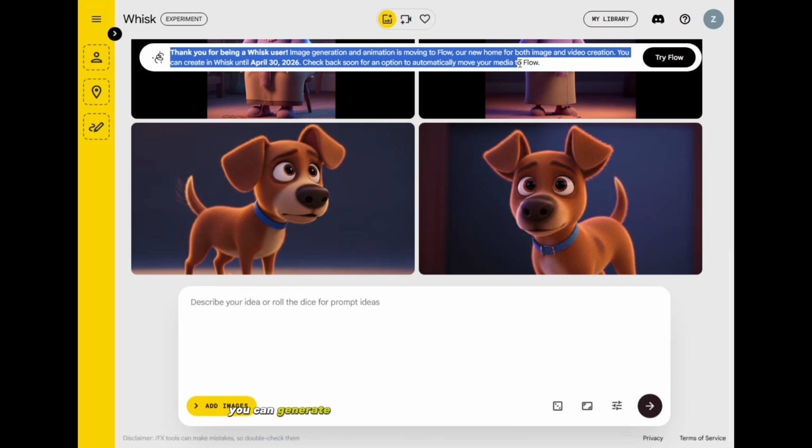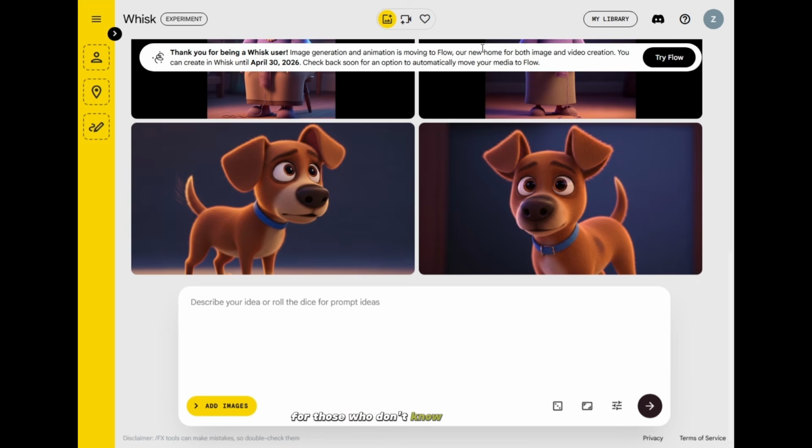You can generate images and video animations until April 30th, 2026. After that, Google Whisk will move to Flow. For those who don't know how to use it, let's have a quick look.